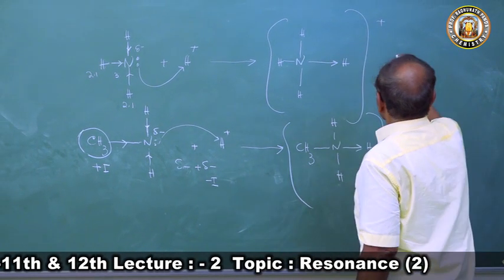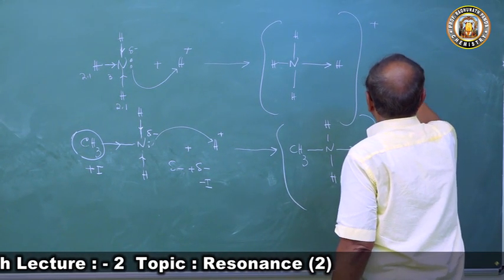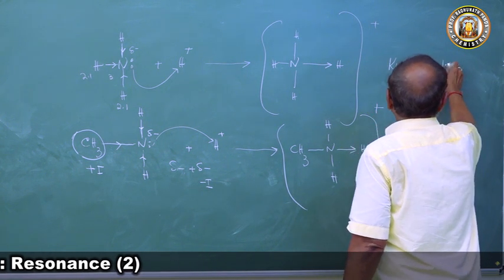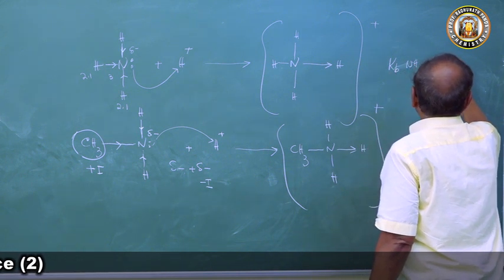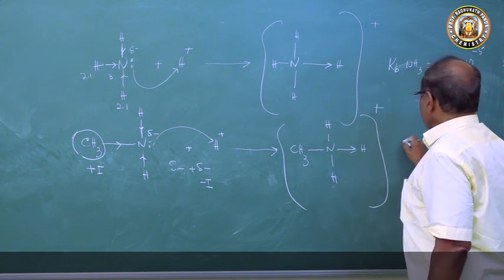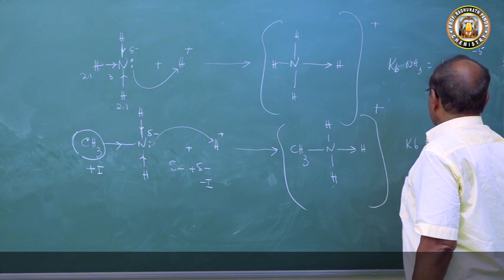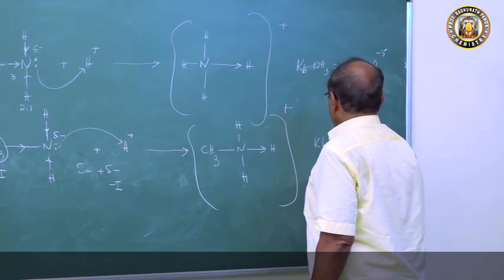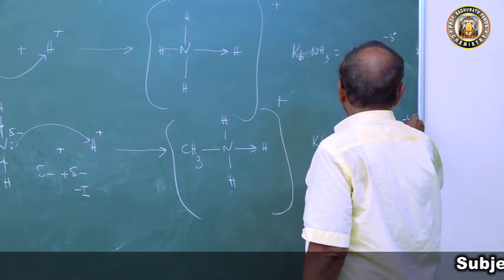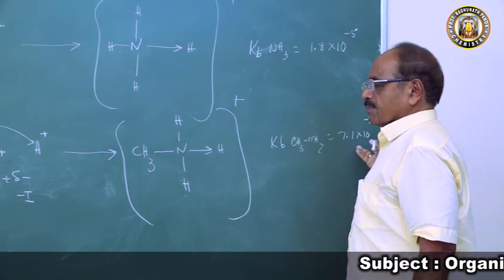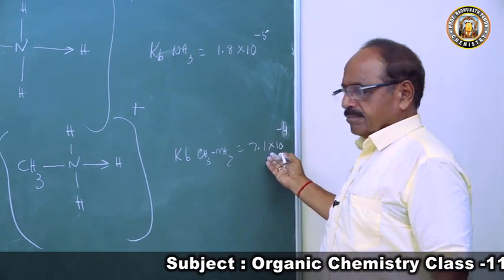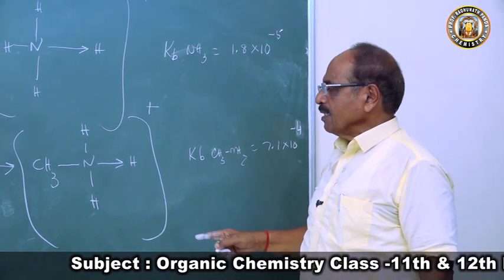If you take the dissociation constant Kb of ammonia, it comes to 1.8 into 10 to the power minus 5. But when you come to methylamine, CH3NH2, the dissociation constant comes to 7.1 into 10 to the power minus 4. Sorry, 10 to the power minus 4. It is about 10 times stronger than ammonia, because of the plus I effect.